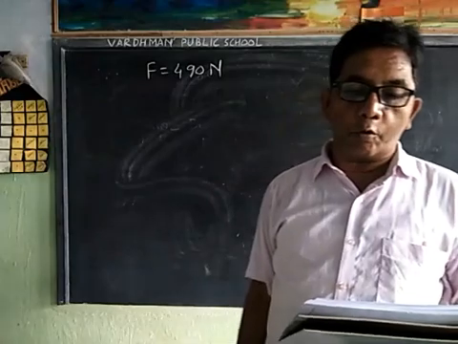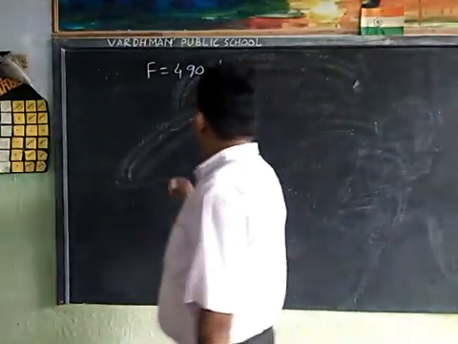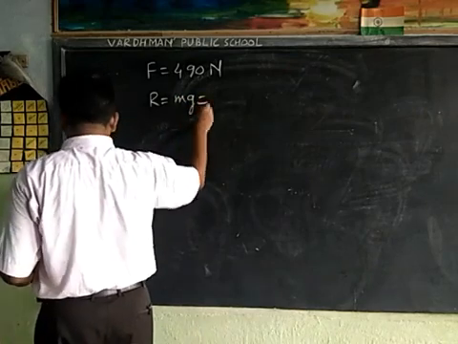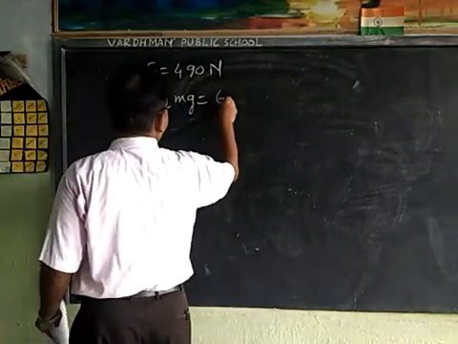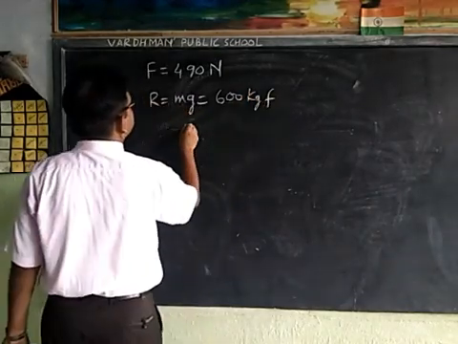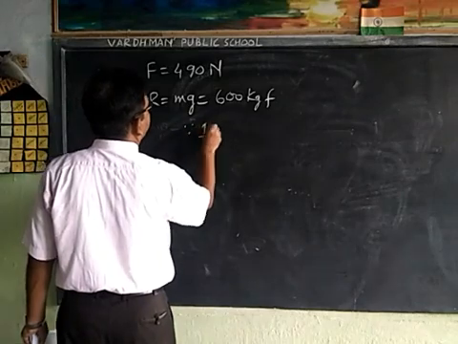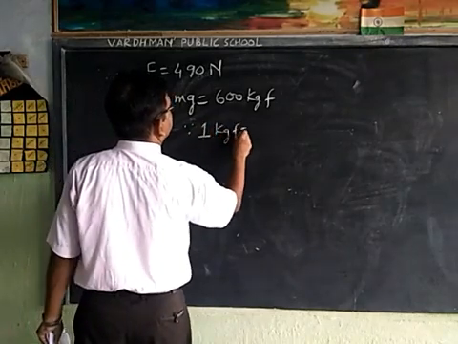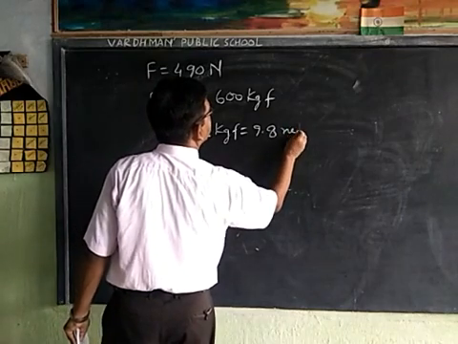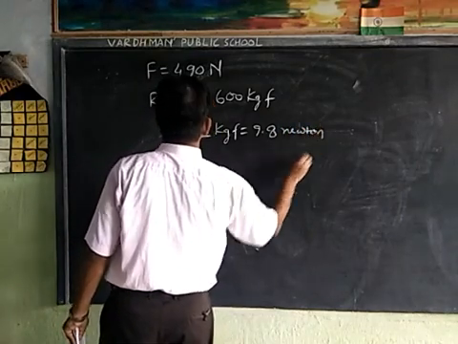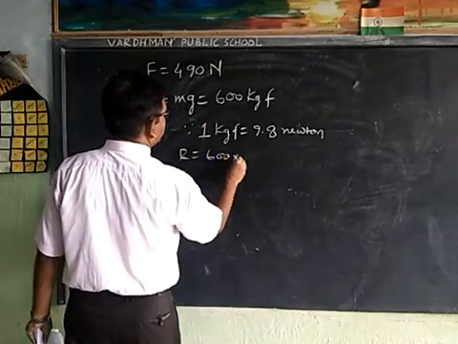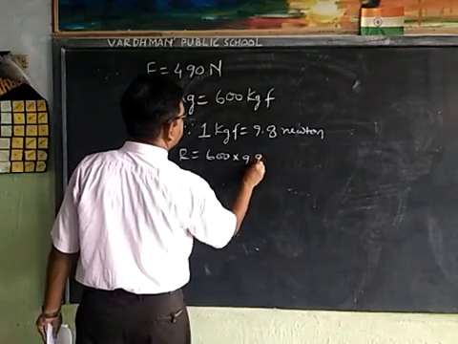600 kilogram force. We know that R is equal to mg is equal to 600 kilogram force, and since 1 kilogram force is equal to 9.8 Newton, R is equal to 600 into 9.8.